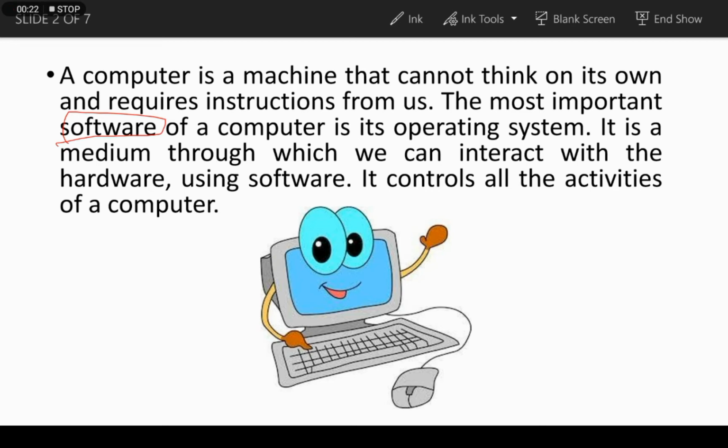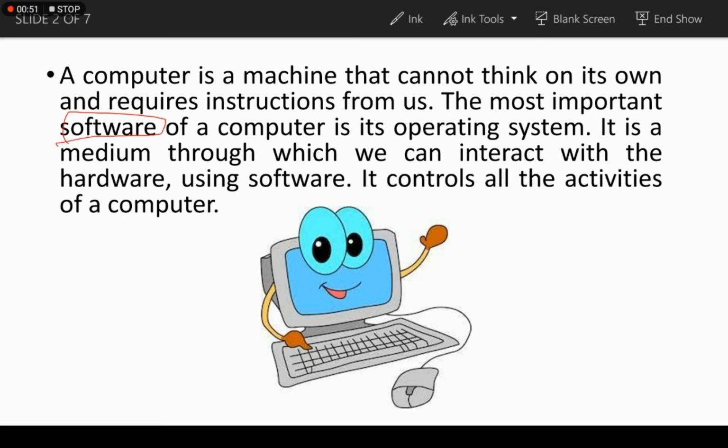So as you can see, a computer is a machine that cannot think on its own and requires instruction from us. The most important software of a computer is its operating system. It is a medium through which we can interact with the hardware using software. It controls all the activity of a computer system.